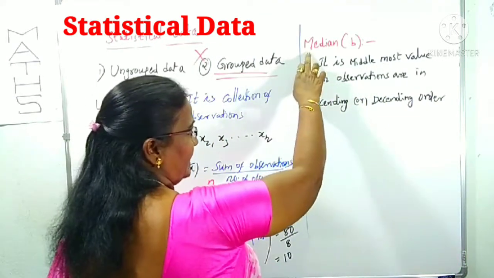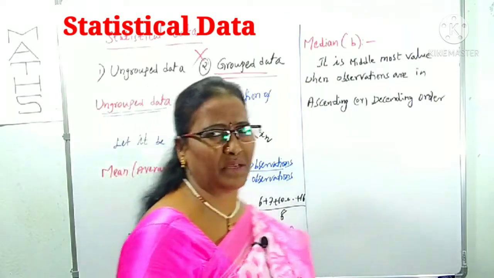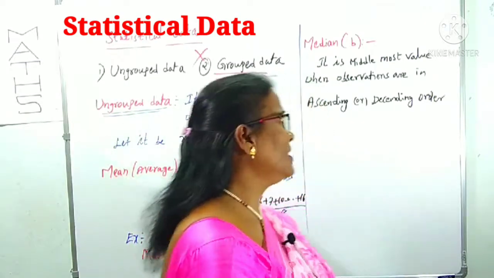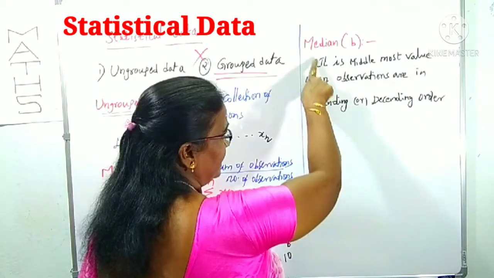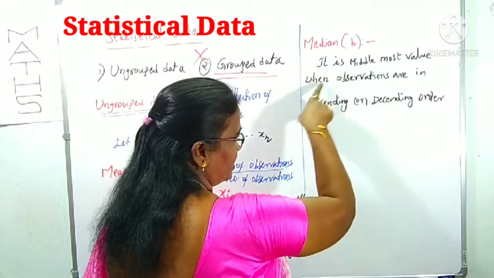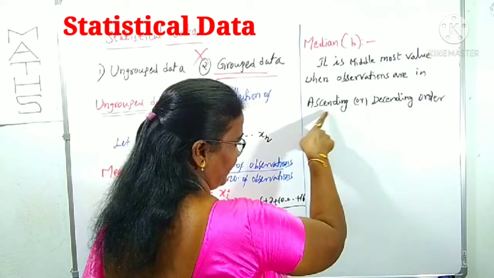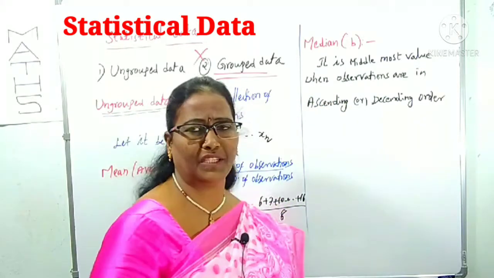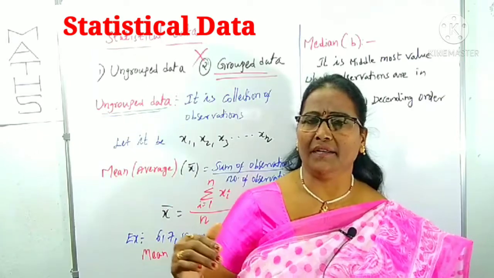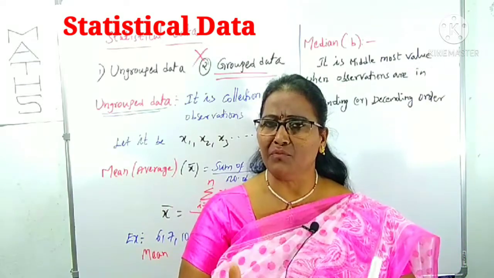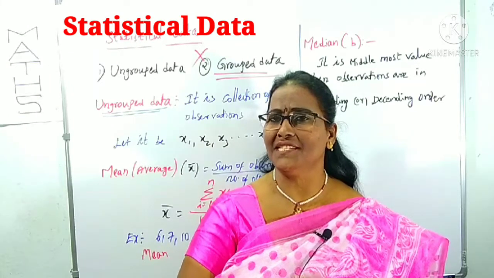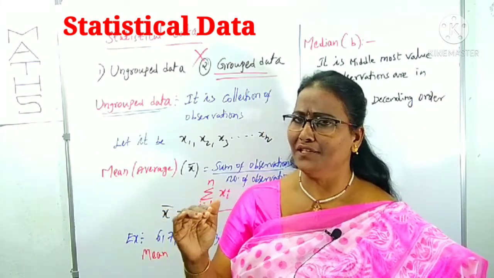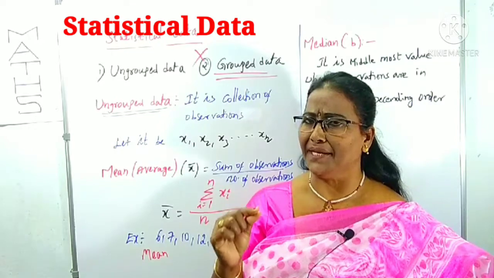So we have to know the median. We can denote it by any letter, maybe B. What is the median definition? It is the middlemost value when the observations are in ascending or descending order. We can write either increasing order or decreasing order. The middle central value of the given observations when they are in ascending or descending order is called the median.